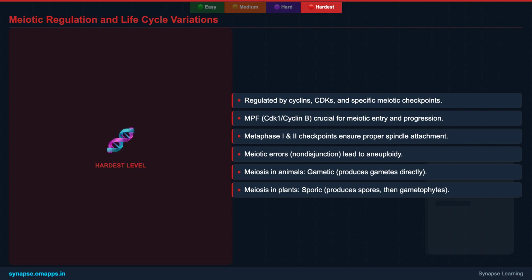Animals typically exhibit a diplontic life cycle, where meiosis produces gametes directly. In contrast, plants have a haplodiplontic life cycle, involving an alternation of generations, where meiosis produces spores that develop into a multicellular haploid gametophyte, which then produces gametes via mitosis. Understanding these regulatory nuances is critical for advanced genetic studies.